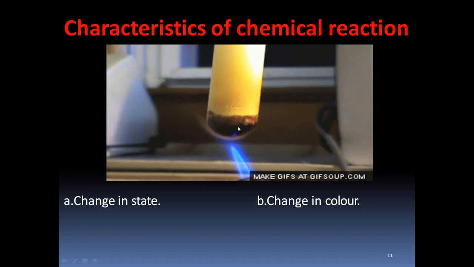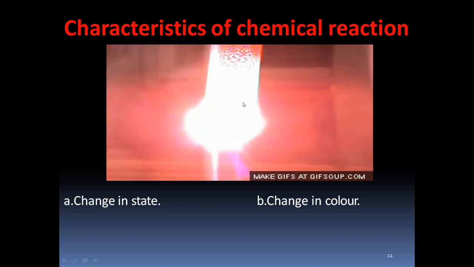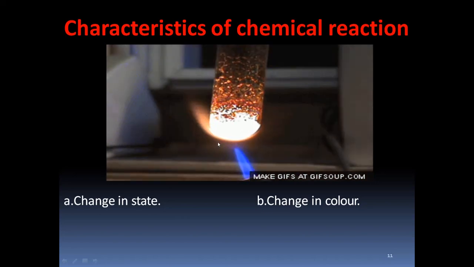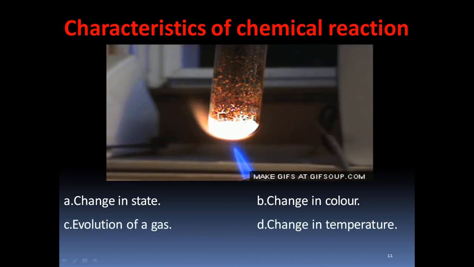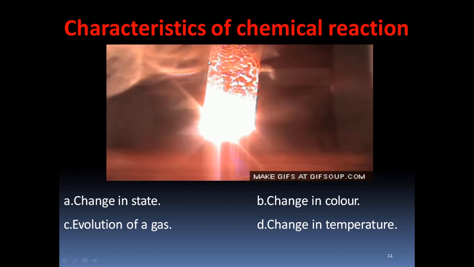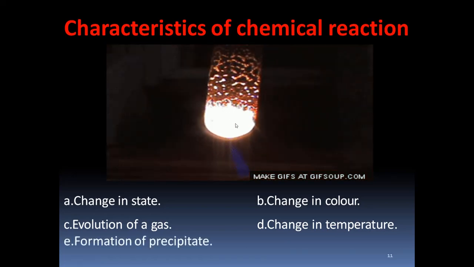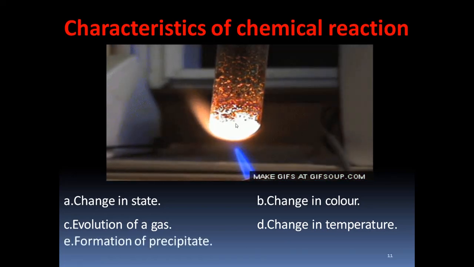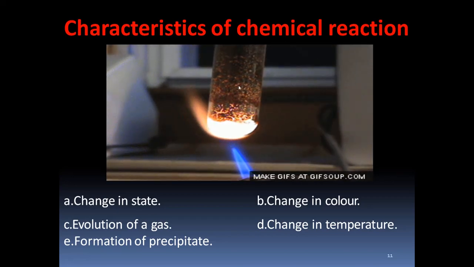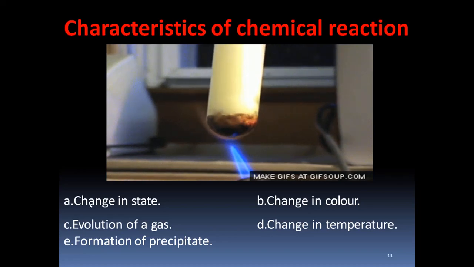Now you can see there is a color change, evolution of gas, change of state, change of temperature. There is a temperature change also. You can see bubbles are coming, then temperature is increasing, then precipitate is formed. Solid precipitate is formed inside the test tube. Yes, these are the important characteristics of chemical reaction.